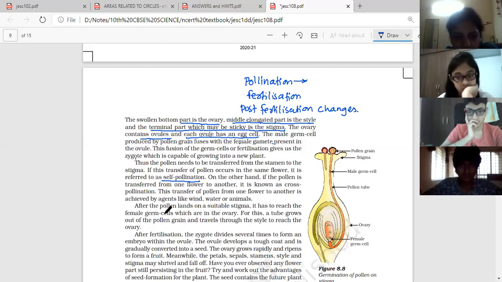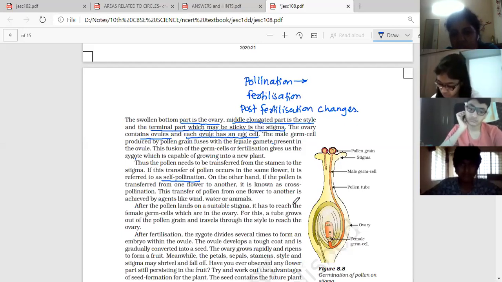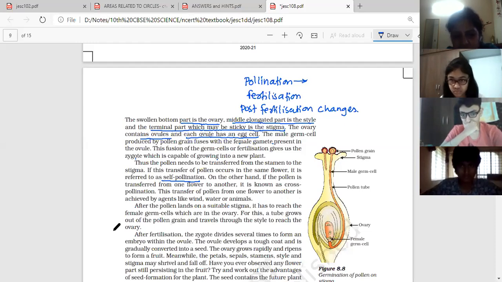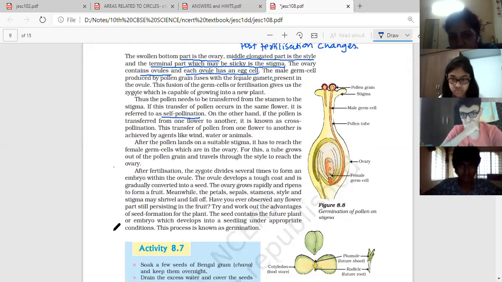After the pollens land on the suitable stigma, it has to reach the female germ cells which are in the ovary. For this, a tube grows out of the pollen grain, that is the pollen tube, and travels through the style to reach the ovary. Now it reaches the ovary, opens up into the ovule, and then fusion of male and female gamete takes place.